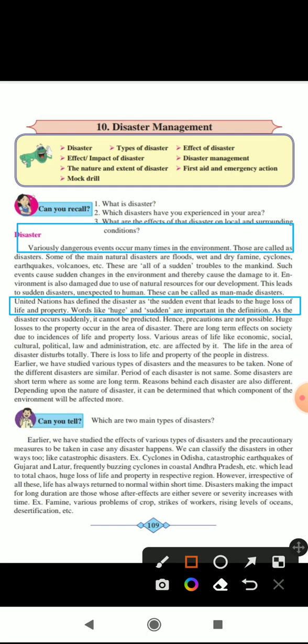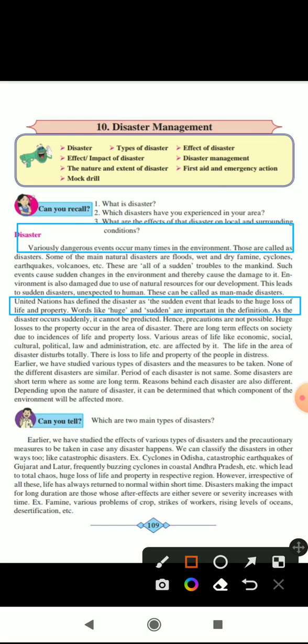Then the next point: earlier we have studied the effects of various types of disasters, and the precautionary measures to be taken in case any disaster happens. We can classify the disasters in other ways too, like catastrophic disasters. The example they have given is cyclones in Odisha.